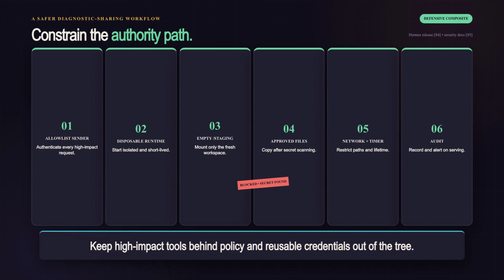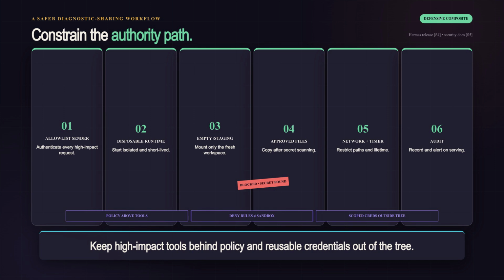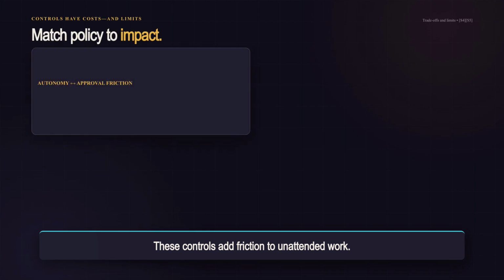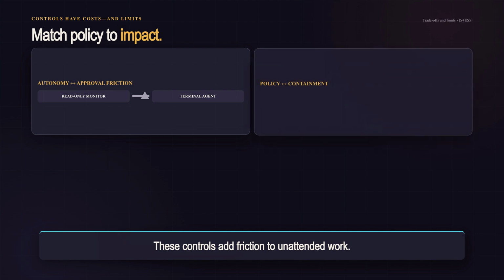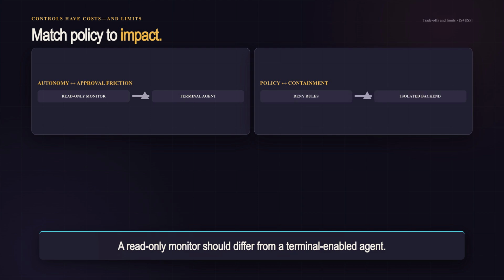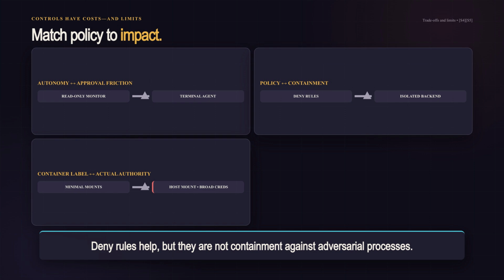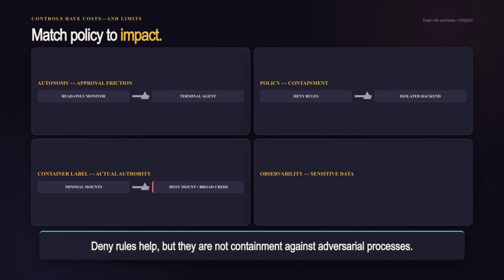Current Hermes documentation describes messaging allowlists, approvals, deny rules, and isolated backends. Its July release also added secret source and credential surface hardening. Those controls have trade-offs. Approvals slow unattended work, so a read-only monitor should not need the same policy as a terminal-enabled agent. Deny rules help with honest mistakes, but Hermes documentation says they are not containment against an adversarial process.